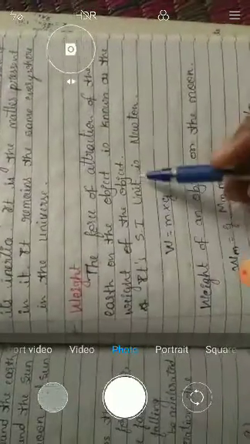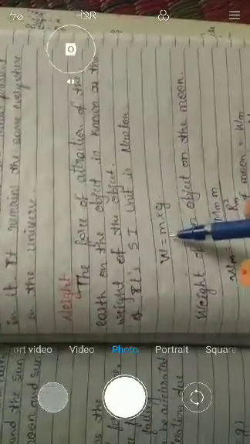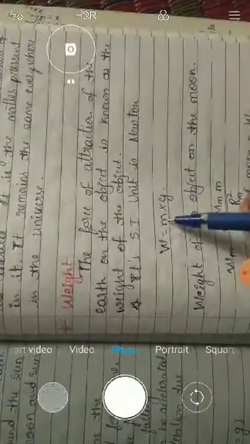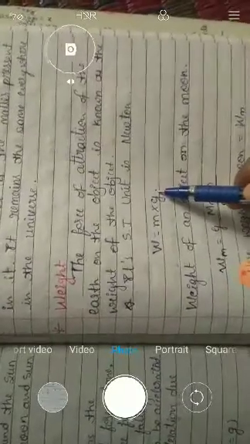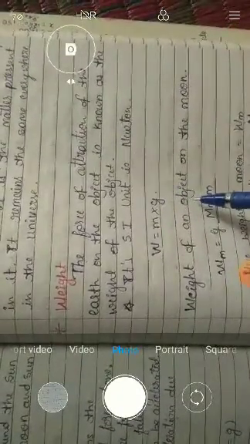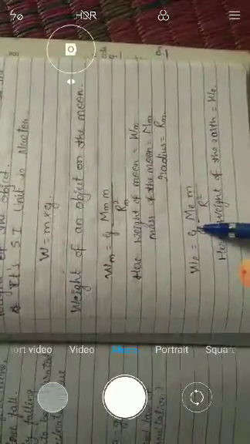The SI unit of weight is Newton, and the formula is weight is equal to mass into acceleration due to gravity. We can measure the weight using this formula, and also we can measure the weight on the earth using this formula.